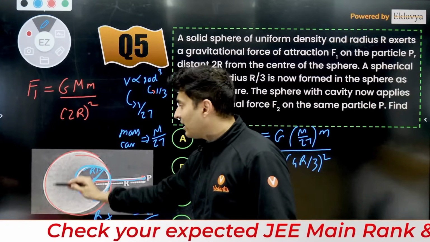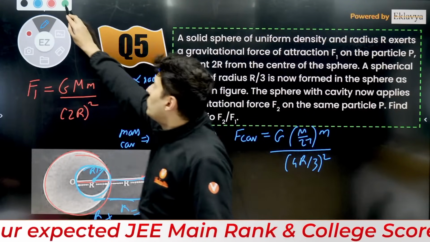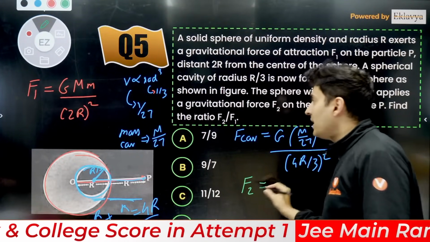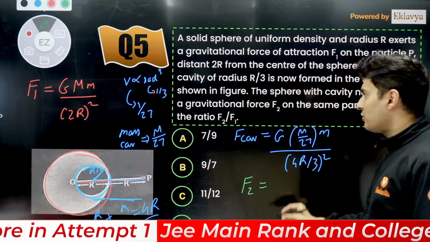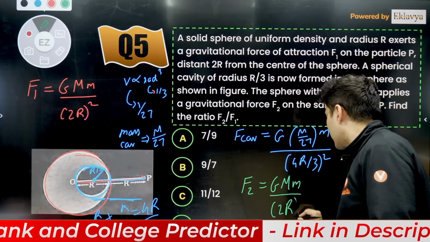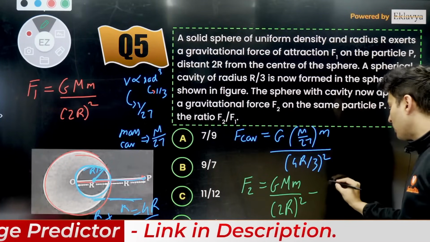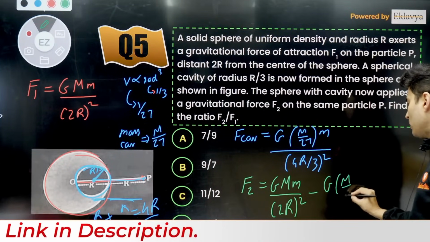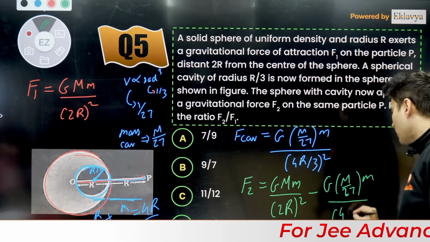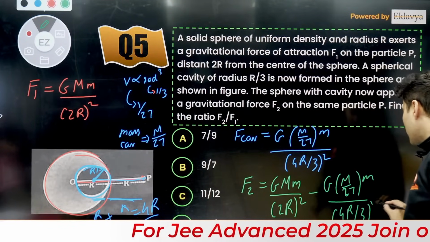F2 is the force because of the remaining part. So F2 will be the full sphere's force minus the cavity's force. So it will be GMm divided by 2r the square minus GM by 27 into small m, the whole thing divided by 4r by 3 the square.